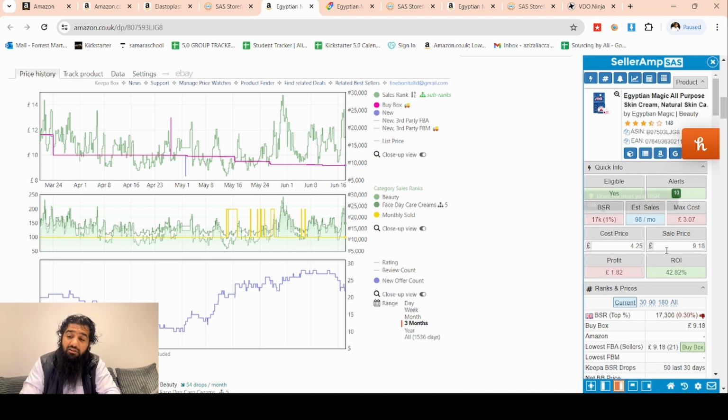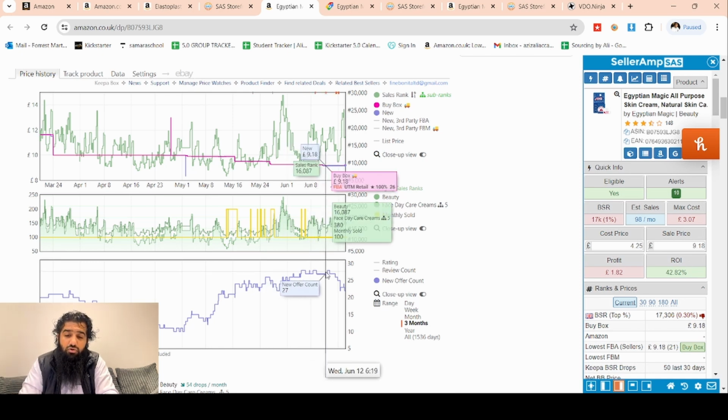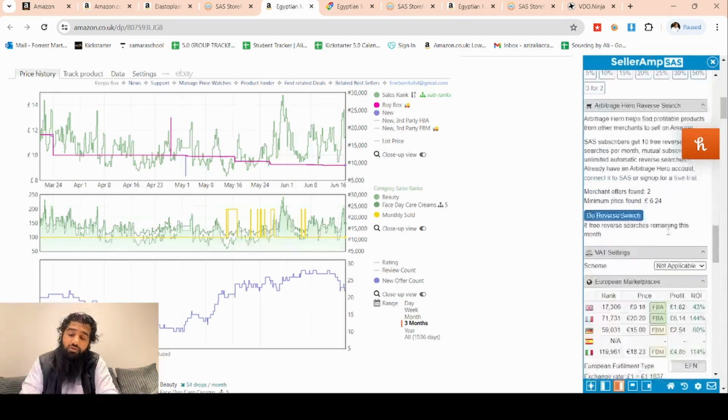So even at the worst case scenario we have 42% return on investment. Now imagine the best case scenario. If the number of sellers goes down, which it doesn't look like, but if it does, things will only get better. And even at the worst price, which is the current price of 3 months, we have 42% return on investment. Great online arbitrage product. These sellers, most of them, would be doing online arbitrage, if not all. And now we can use this product to choose more stores.